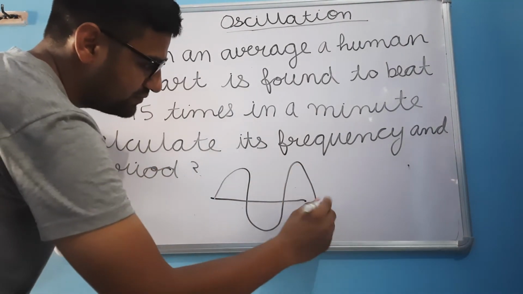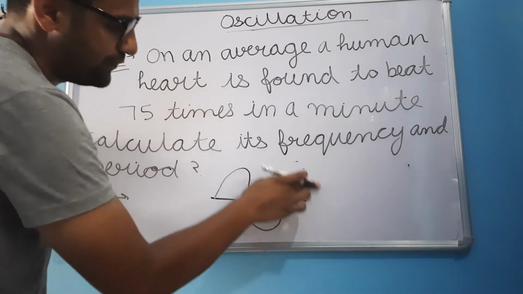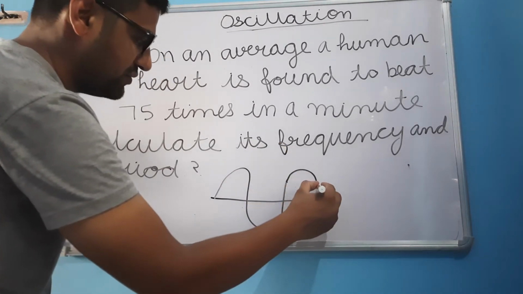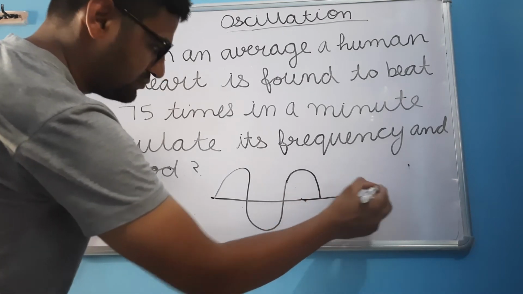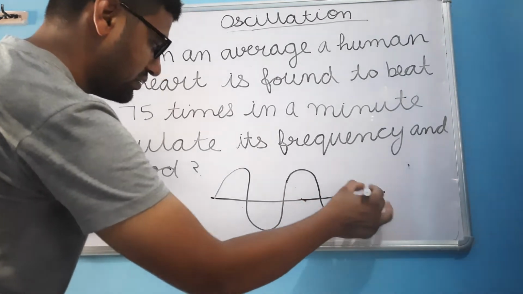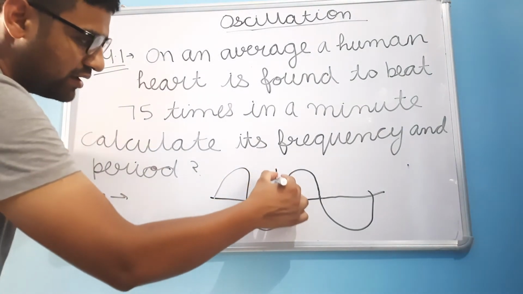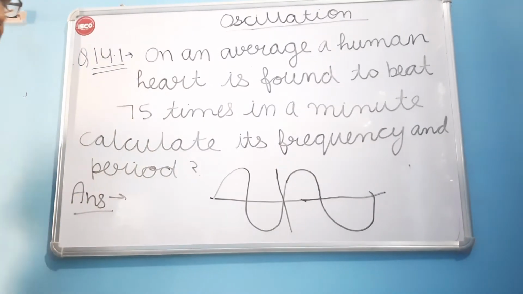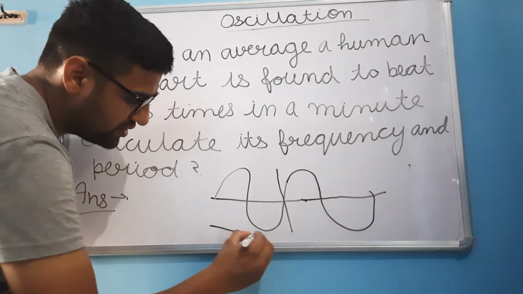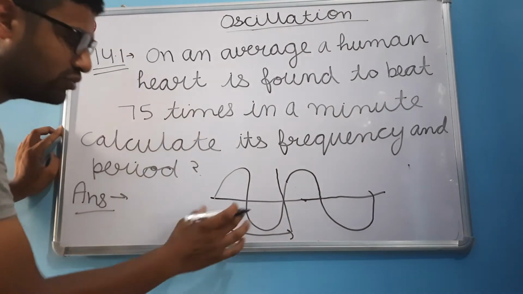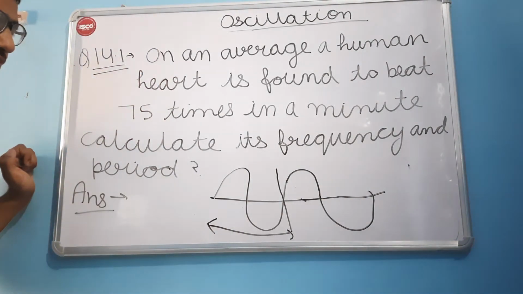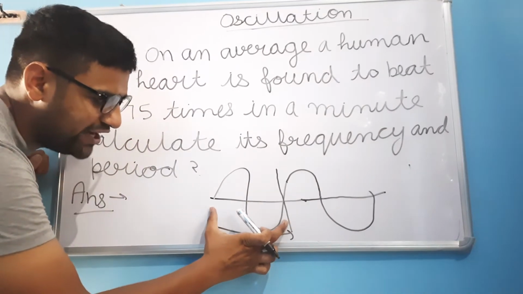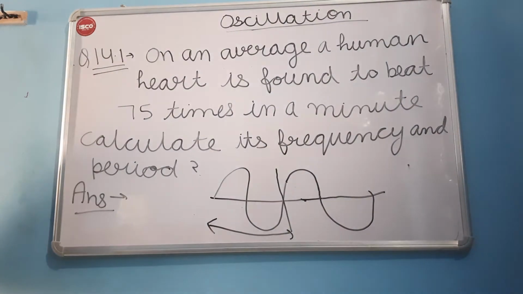We will try to understand it with the example of a transverse wave. This is our transverse wave. This wave is repeating itself afterward. So the time taken for the wave to complete this cycle, after which it gets repeated, the time taken to complete a single cycle, will be our time period.